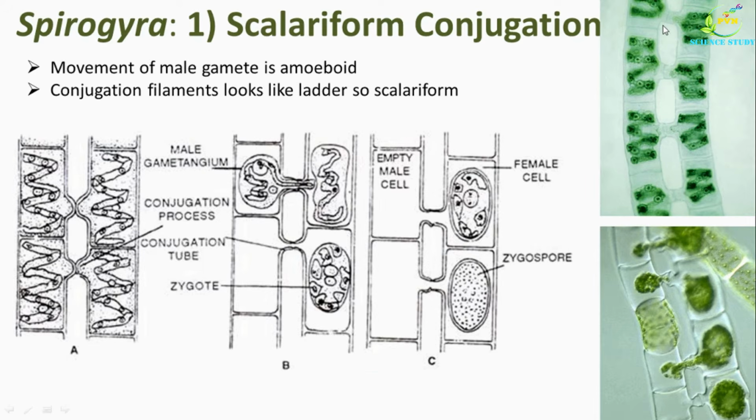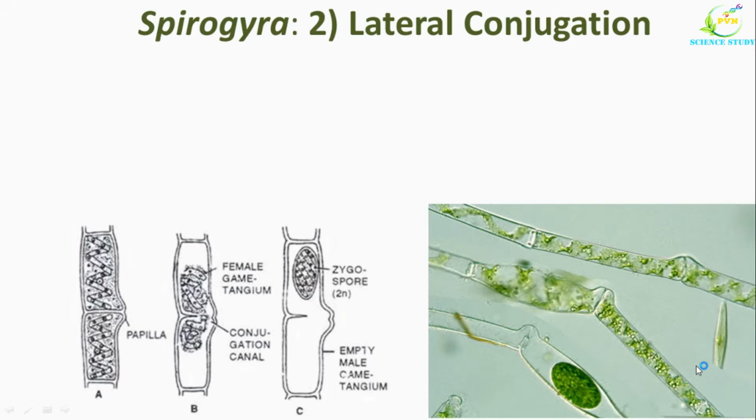The conjugating filaments with their conjugation tubes appear like a ladder, and hence the name given to this conjugation is scalariform conjugation. With this we have completed scalariform conjugation. Now we will study the second conjugation, that is lateral conjugation in Spirogyra.